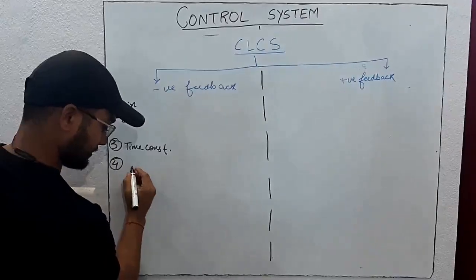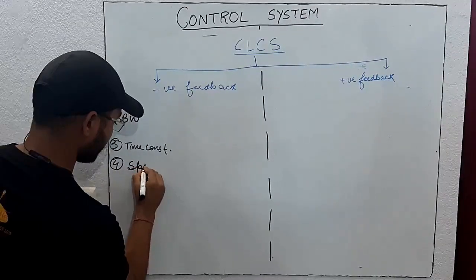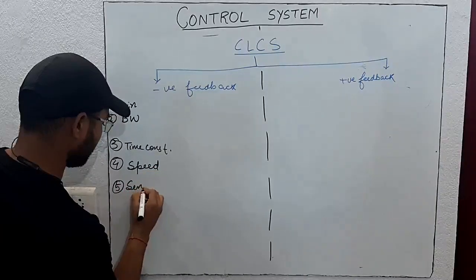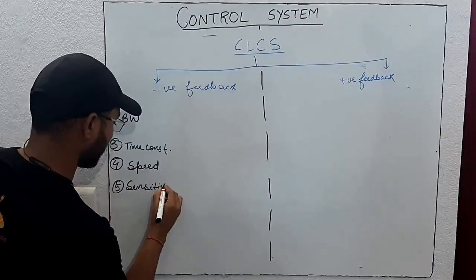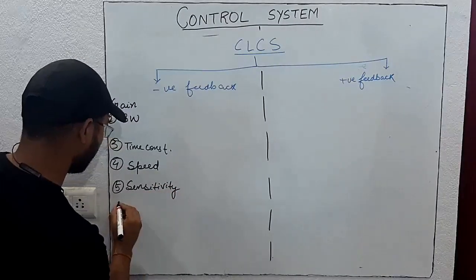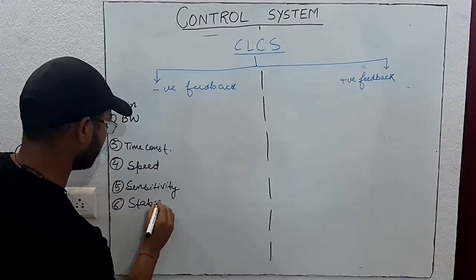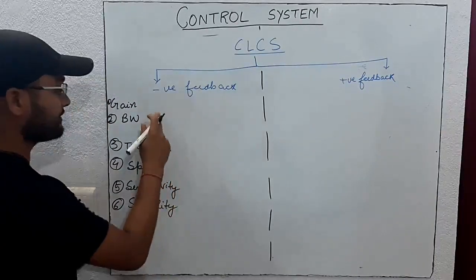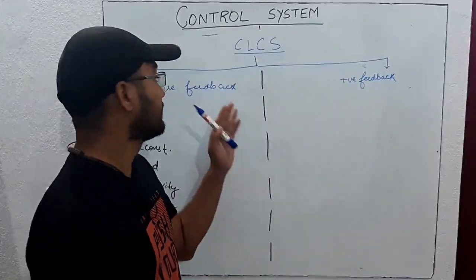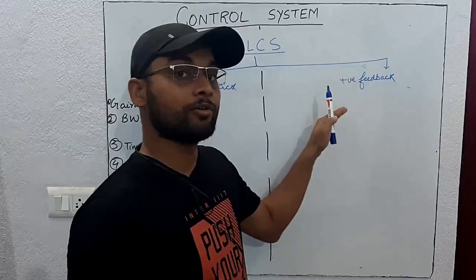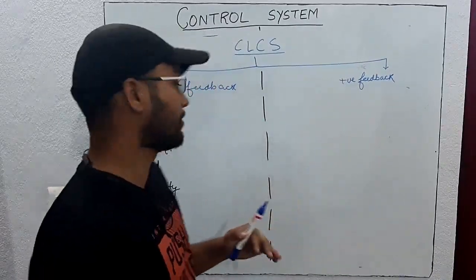Fourth is speed. Fifth one is sensitivity. Sixth one is stability. So on the basis of these six performance measures, we will see negative feedback control system or positive feedback control system, which gives the better performance.